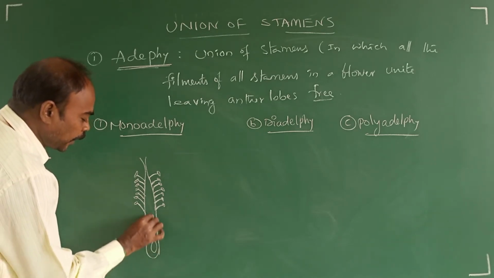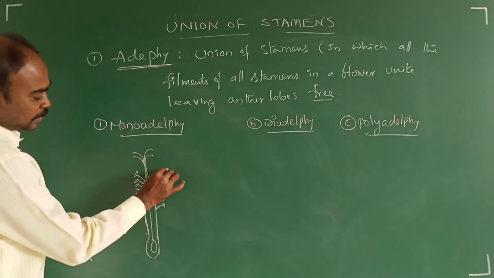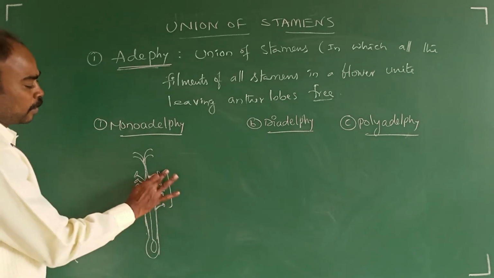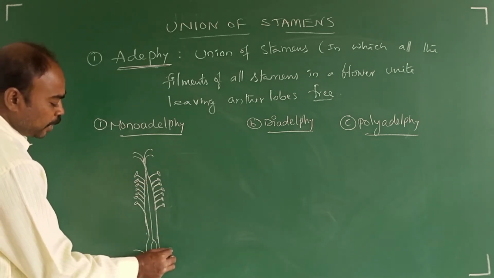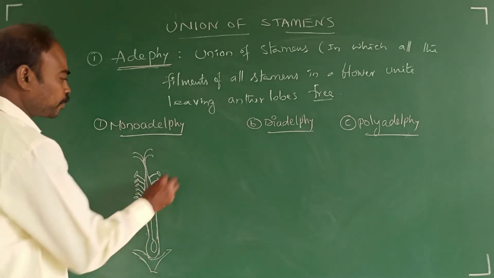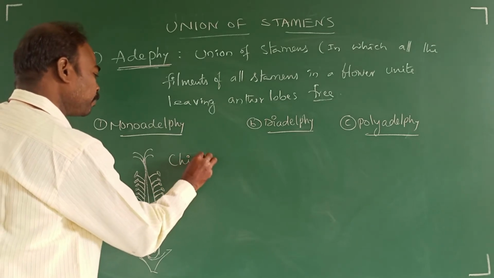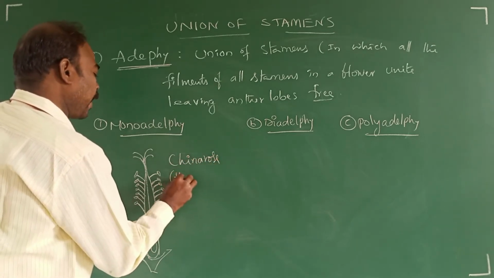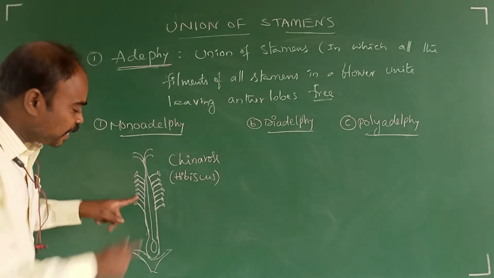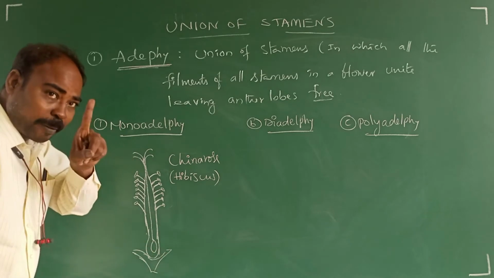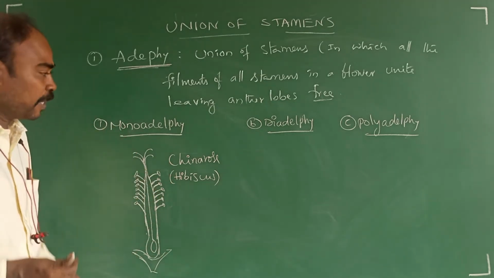Around the ovary, one bunch was developed. This is called monoadelphi. Only one bunch is formed, as in China rose or hibiscus. Means all the stamens' filaments unite and form one bundle. That is called monoadelphi. China rose or hibiscus is an example.